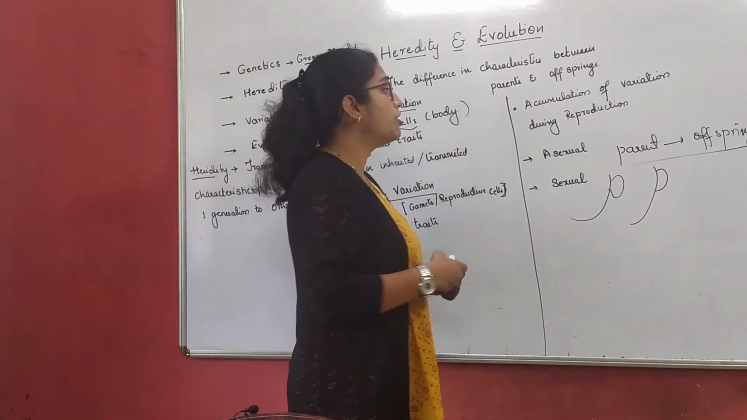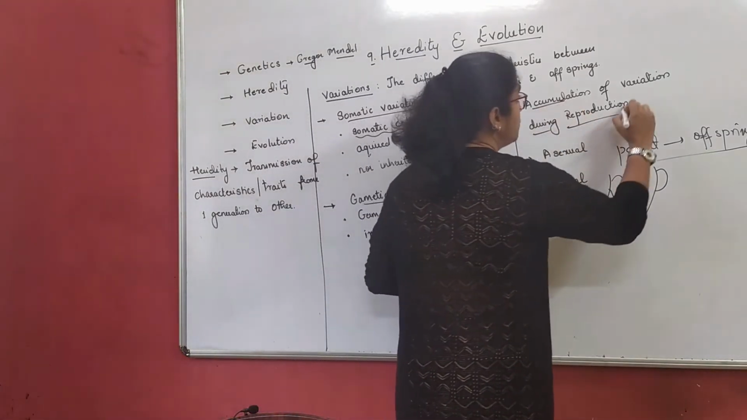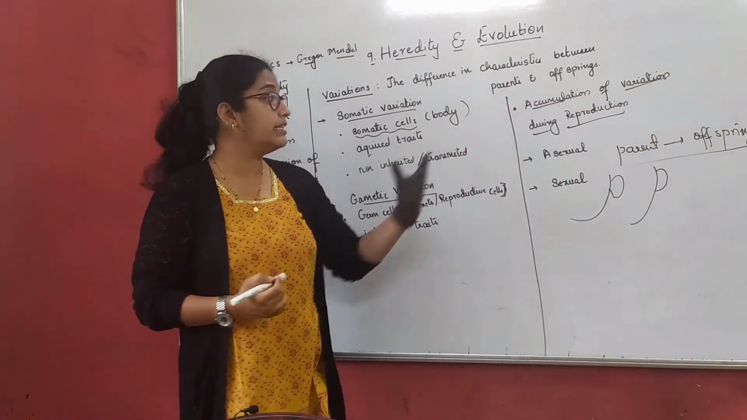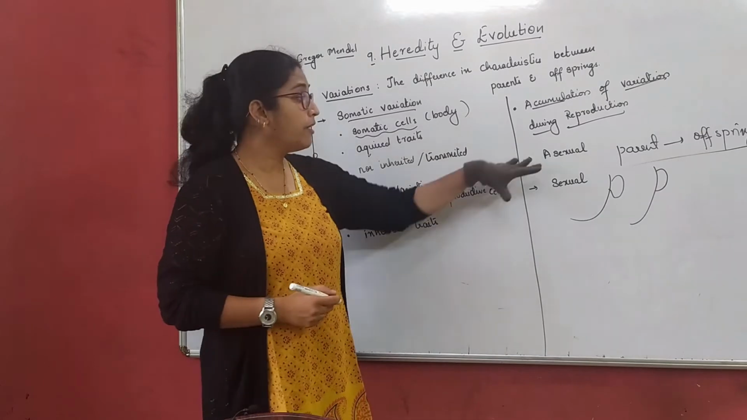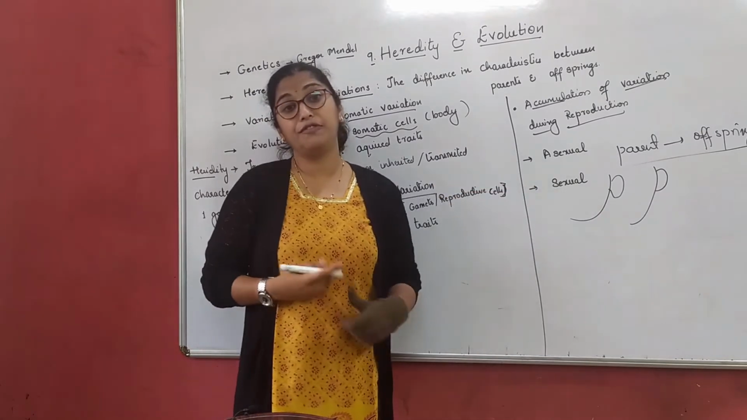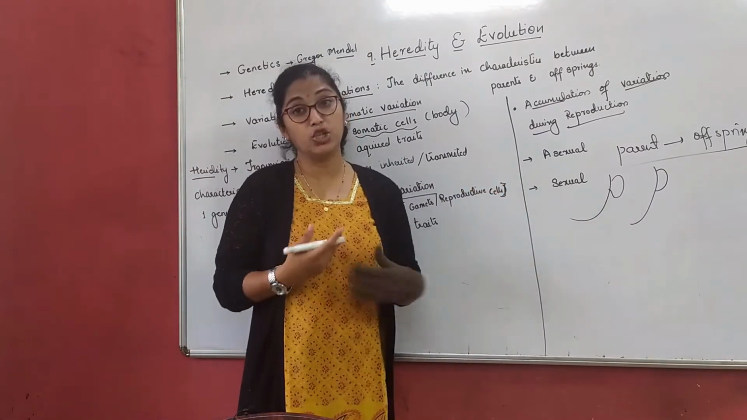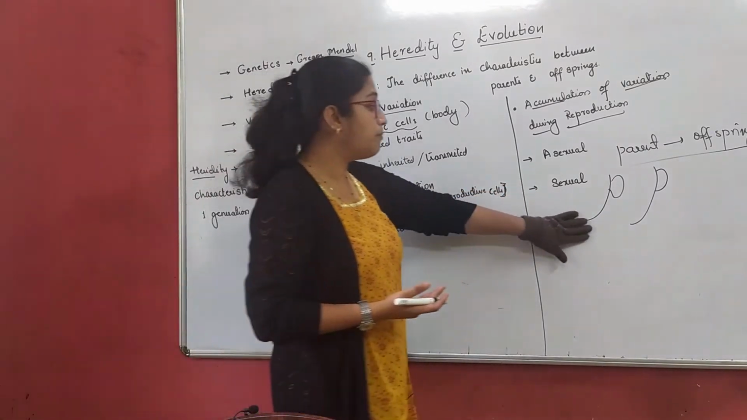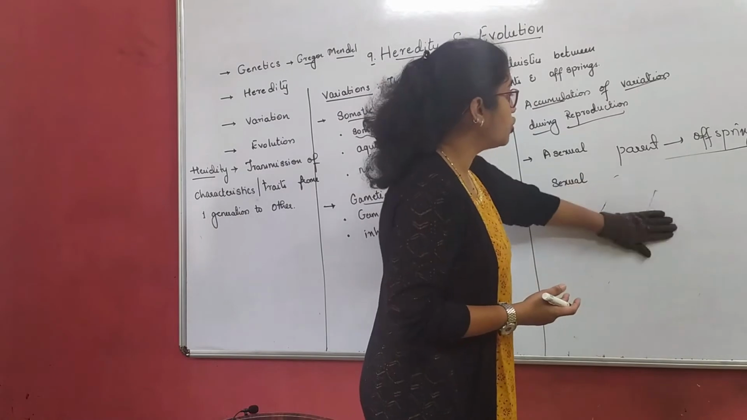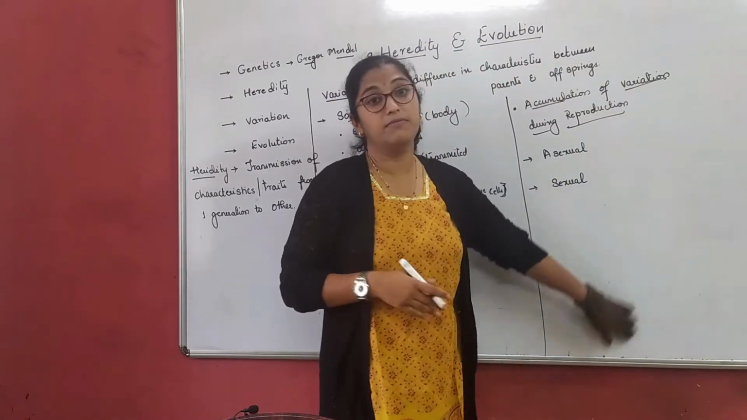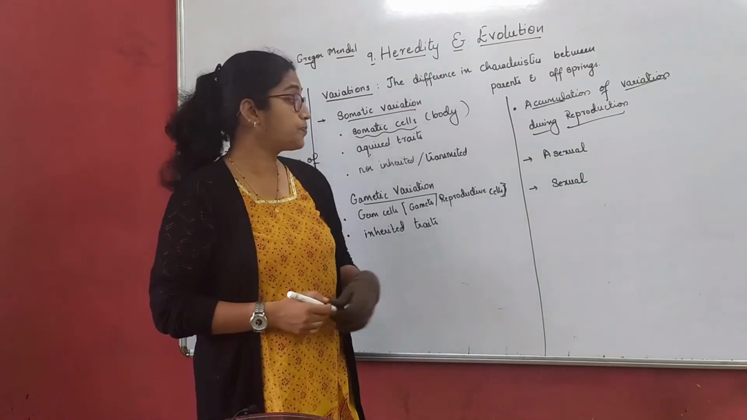Now, accumulation of variation during reproduction. How important is variation in reproduction? We should know that there are two types of reproduction, asexual reproduction and sexual reproduction. You will study sexual and asexual reproduction in detail in the chapter How Do Organisms Reproduce.